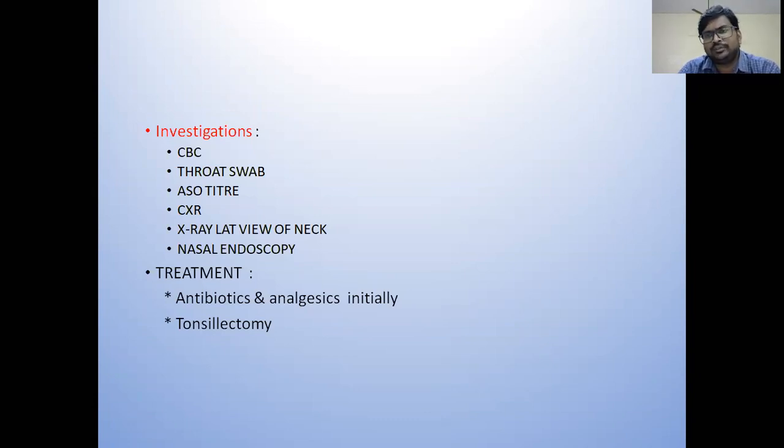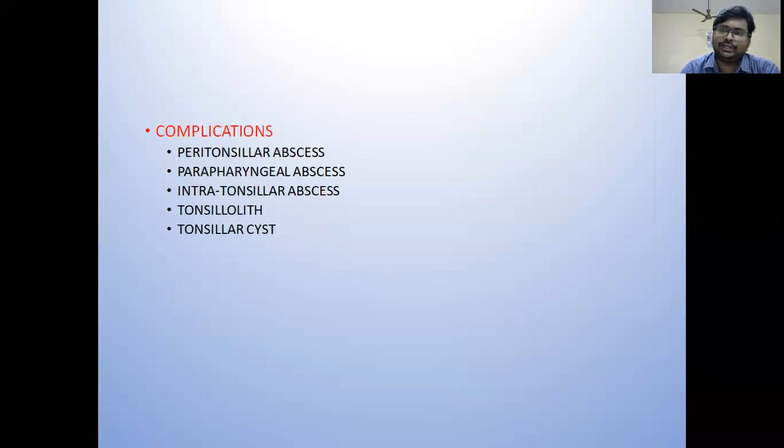Treatment is, if there is acute exacerbation of chronic tonsillitis, to treat the acute exacerbation you will give antibiotics and analgesics. But the ultimate treatment is surgical, that is tonsillectomy. If you don't treat even at this stage, it can lead to complications. The complications are peritonsillar abscess or quinsy, parapharyngeal abscess, intratonsillar abscess. That is, the tonsil itself becomes a bag of pus. The parenchyma of the tonsil gets necrosed and filled with pus. And also other conditions like tonsillolith and tonsillar cyst.